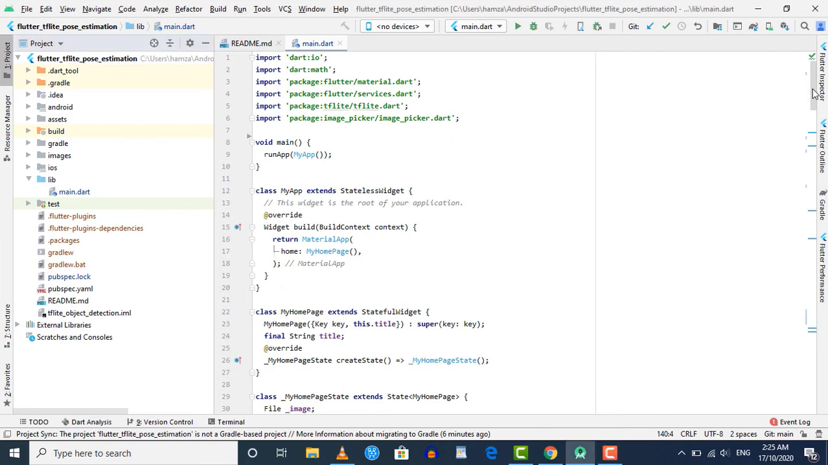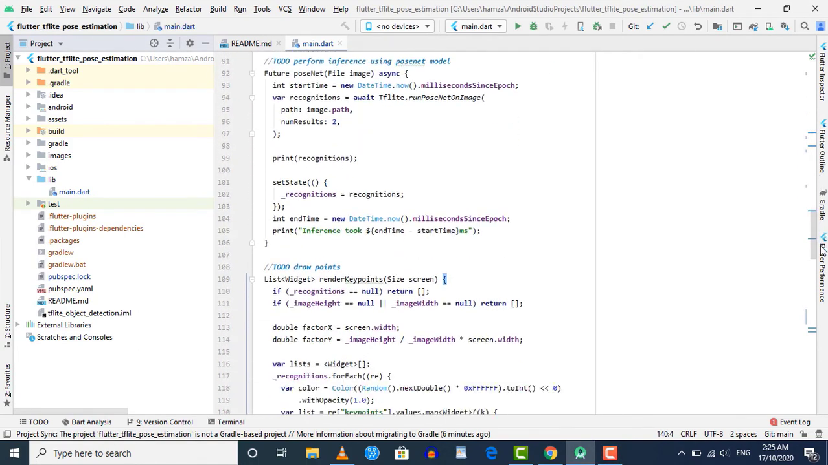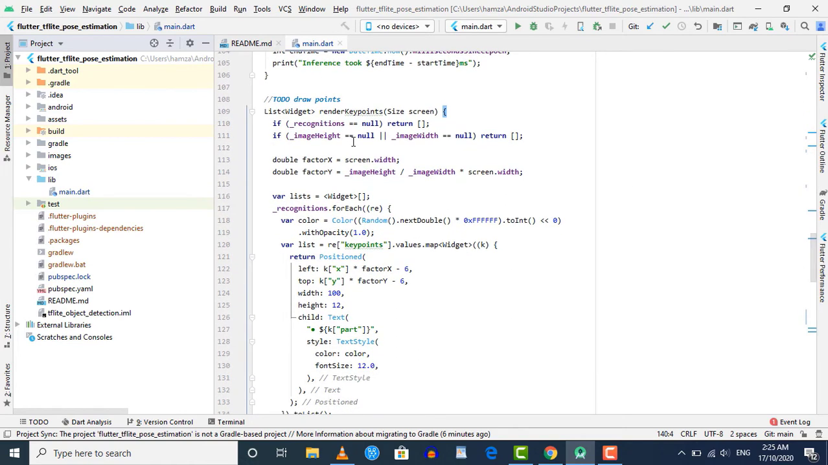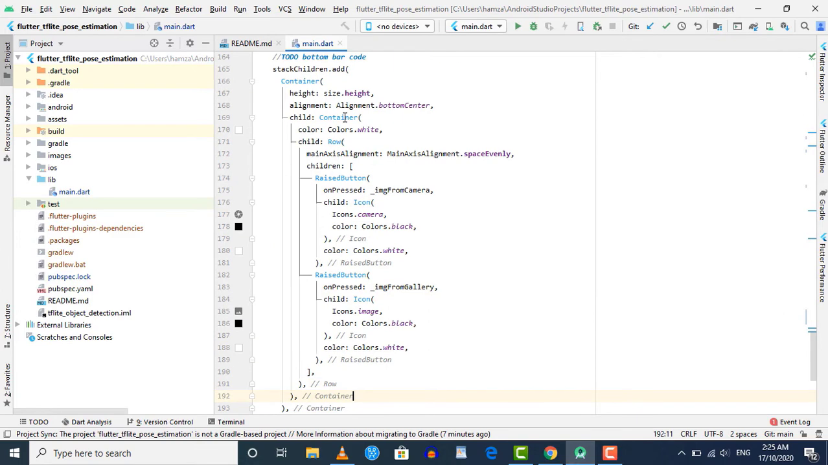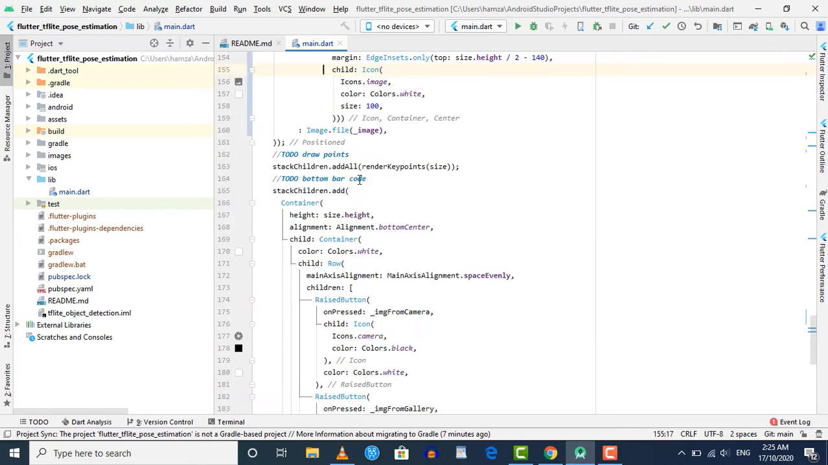So there we have our render boxes method, but now we have our render key points method. Here you can see that we have this method, and below where we called our render boxes method, now we are calling this render key points method. And here you can see that we are adding these key points inside this stack children. If you took the lectures for our object detection application where we detected objects in images, then you will not have any difficulty understanding this code. But I will also explain this code quickly.